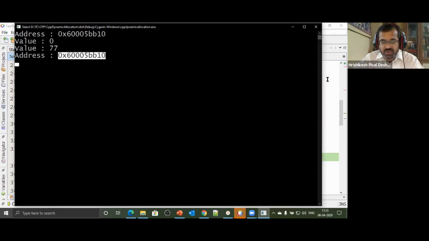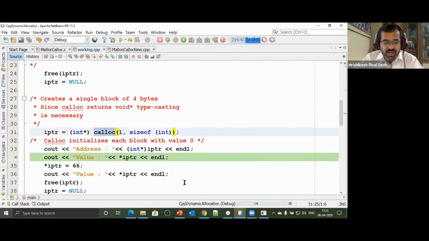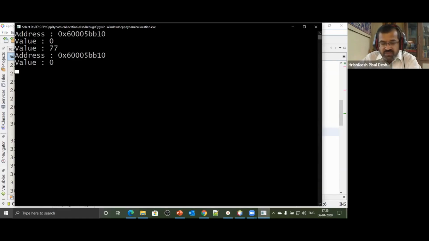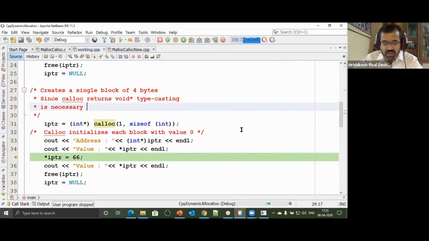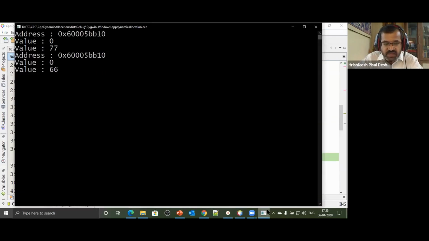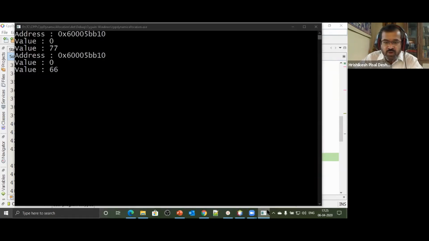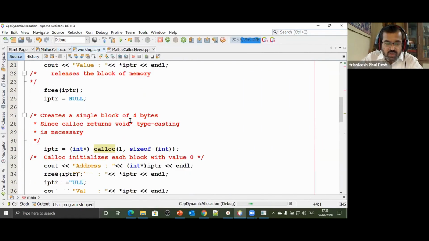But then you will not get to see value 77, because we have allocated memory using calloc, and calloc provides you an assurance that that block of memory will be initialized. So it has been initialized with value as 0. Let's see what's the value. Guaranteed to be 0. Malloc, no such assurance. I store value 66 at that location. I print that value 66. I free that block of memory and I set the pointer to null. No dangling pointer.